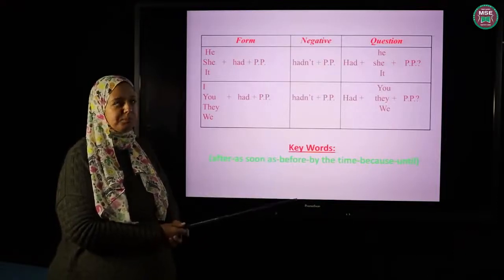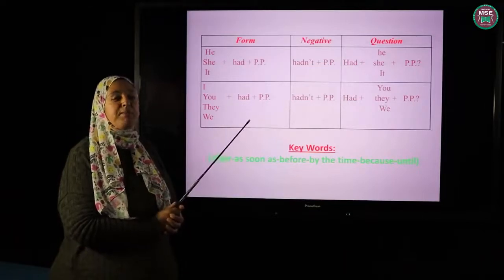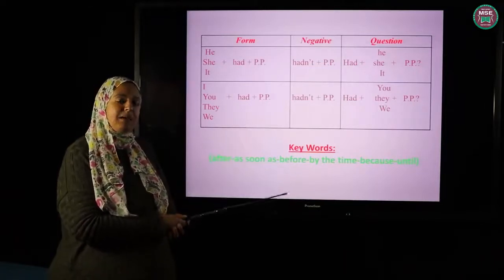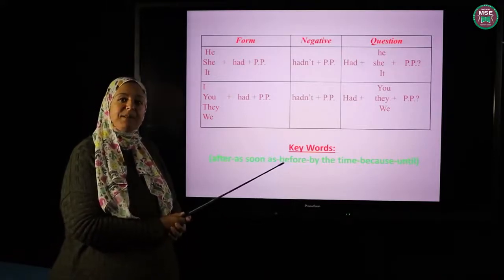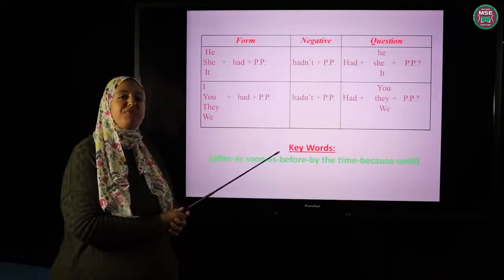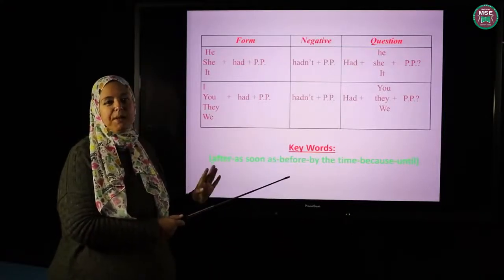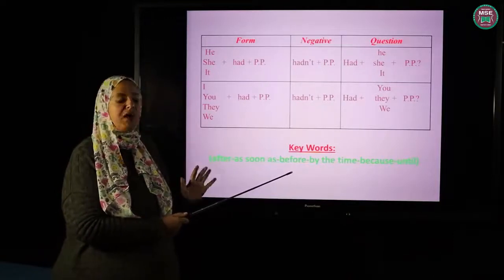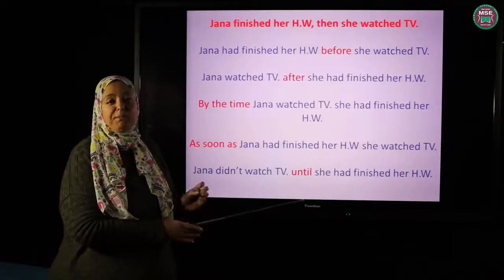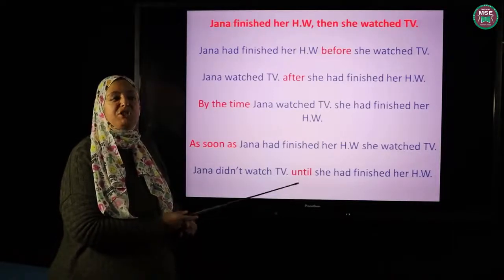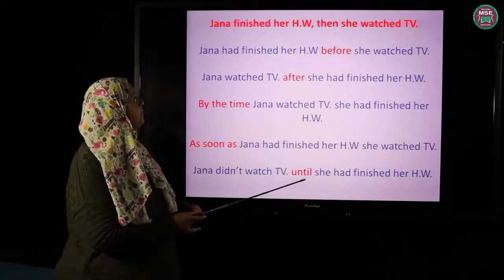For example, I had explained present perfect before I explained past perfect. This is what I have just done. The two actions happened in the past, but one happened before the other. The most confusing thing about past perfect is determining which action happened first and which keyword to use, okay?